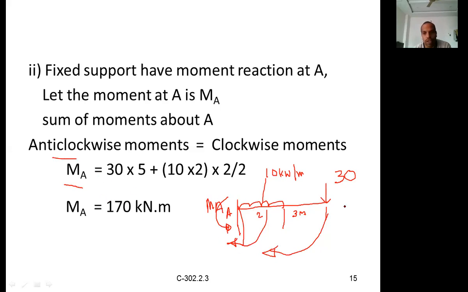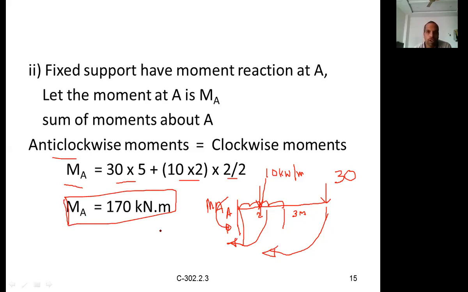Again, 30 into 5, force into perpendicular distance, gives this moment. Then convert the UDL into a total load and find the point of application where the load is concentrated, which is half of this length, 2 by 2. So 10 into 2 is the total load, and 2 by 2 is 1 meter is where it acts. If we calculate, we get MA equal to 170 kilonewton meter.